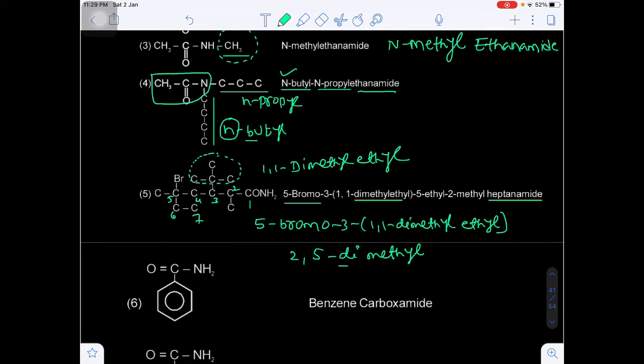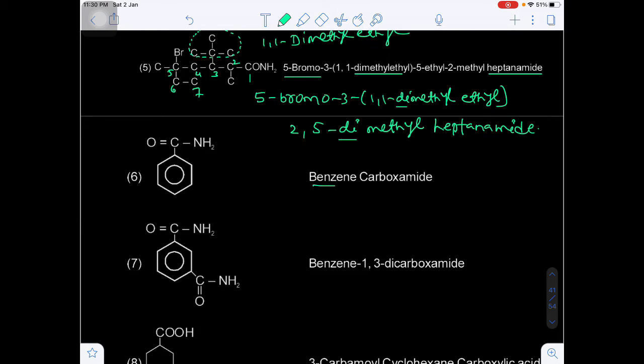Remember, in simple substituents, the di, tri, tetra are not considered in the alphabetical order, whereas in complex substituents, di, tri should be considered in the alphabetical order. Okay. 2,5-dimethyl, total 7 carbons are there. Heptanamide. Yes or no?